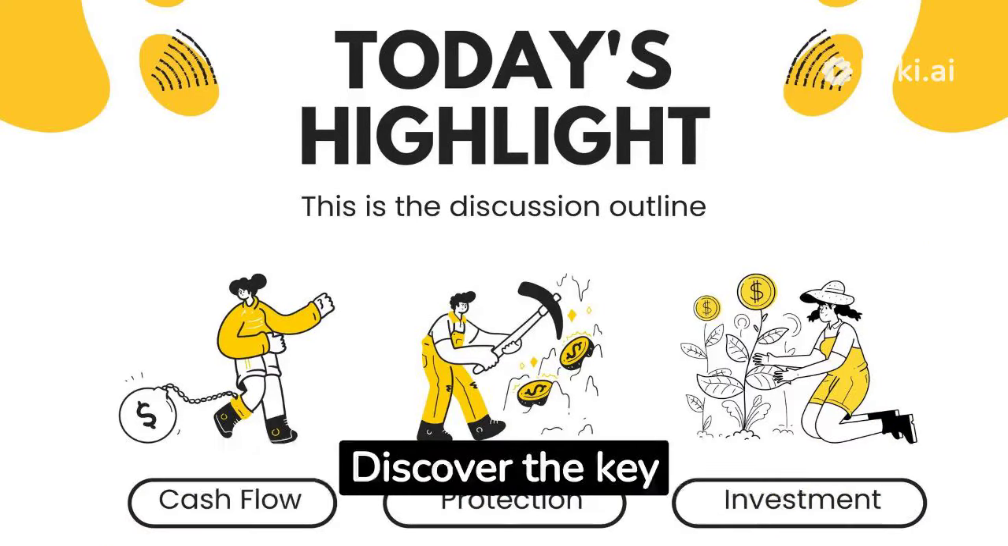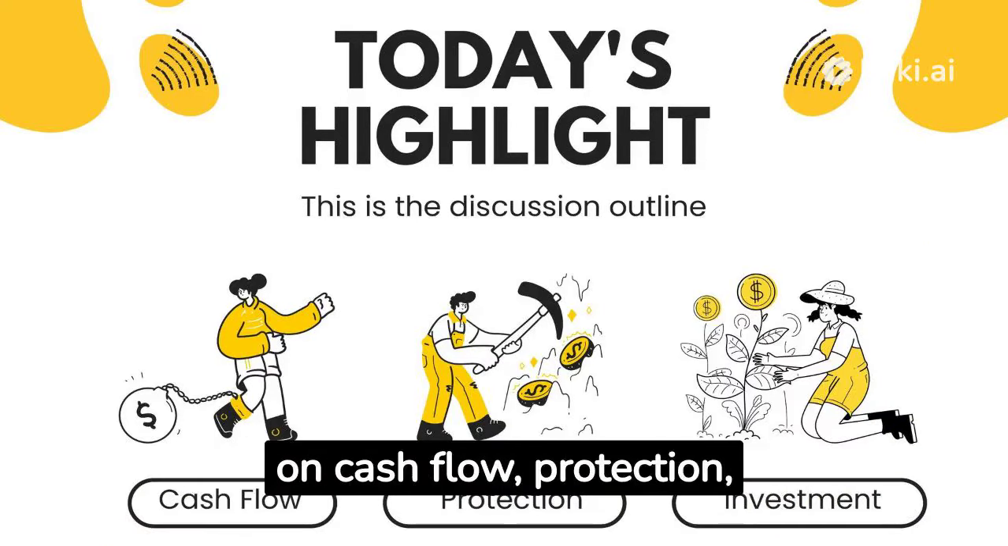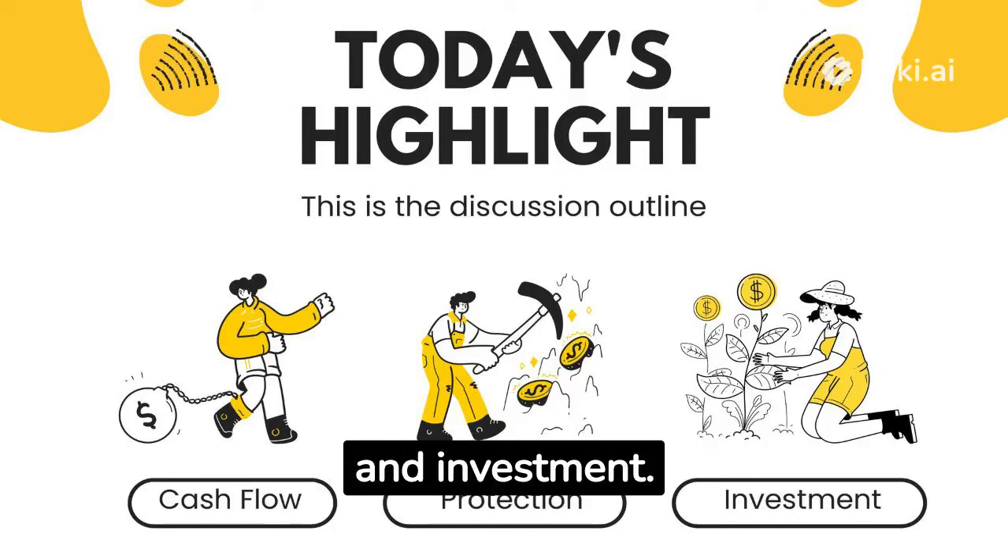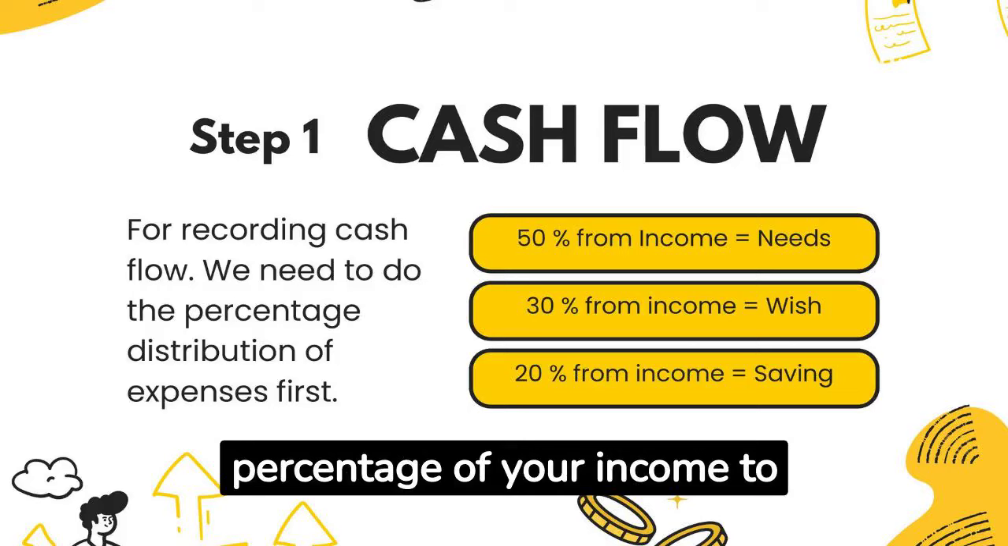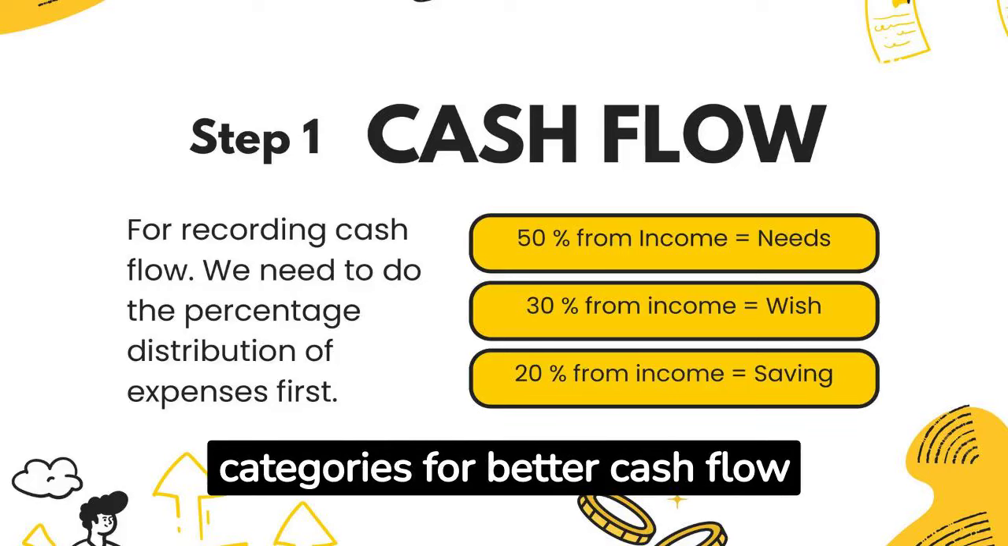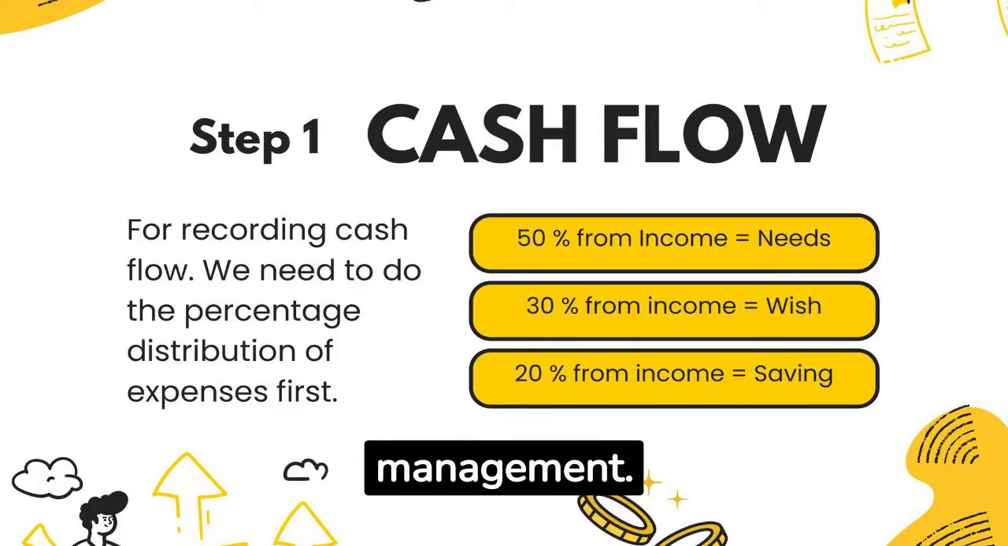Discover the key highlights of today's discussion on cash flow, protection, and investment. Start by allocating a percentage of your income to different expense categories for better cash flow management.